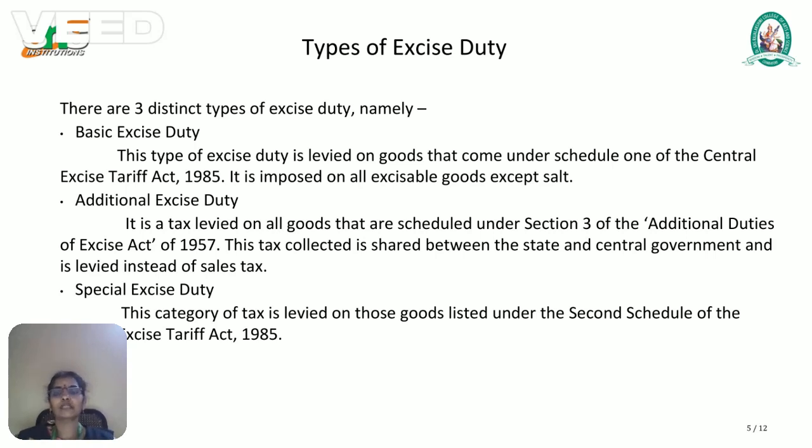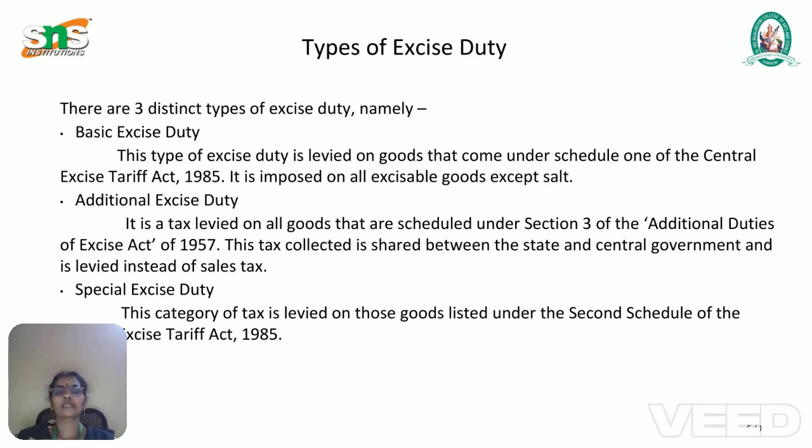Next, the third category is special excise duty. Under this category, the tax is levied on goods listed under the second schedule of the Excise Tariff Act. Those are some banned items, such as pan masala items and some alcoholic items. These all come under special excise duty, or sometimes we call them tobacco products.